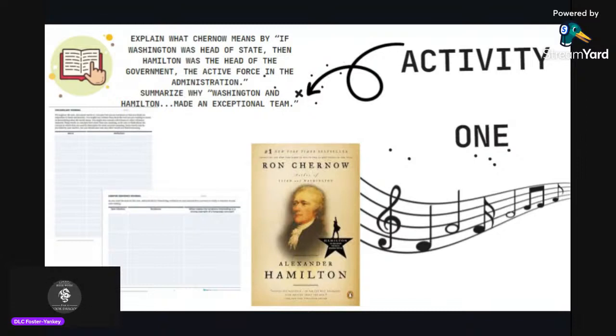Suggested supports. Students have practiced reading Chernow's style of writing, so now it might be appropriate for them to read this text in small groups or with partners. In small groups, the teacher might have different roles assigned, such as reader, facilitator, note taker, and fact finder. With the archaic language of the letter, it might be beneficial to read the letter as a class, depending on the ability of the class. If students need additional support accessing the text, the teacher might utilize the prompts on the screen.